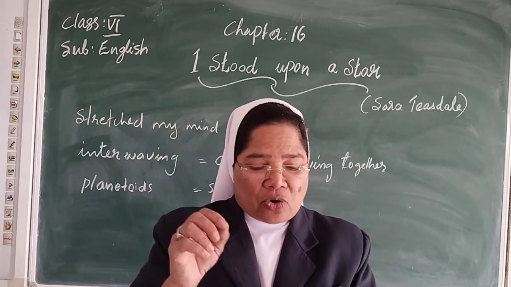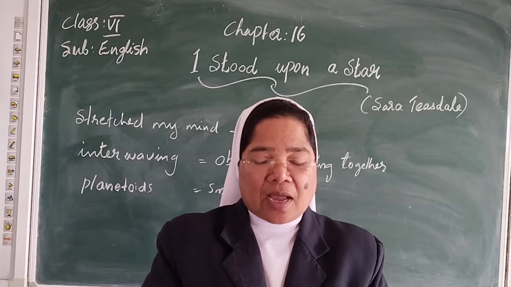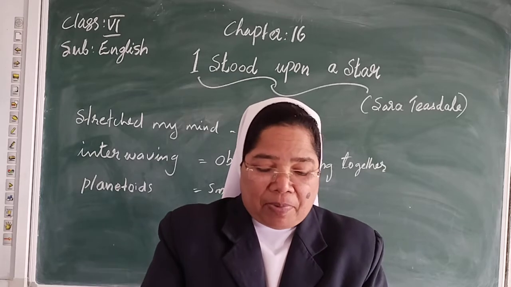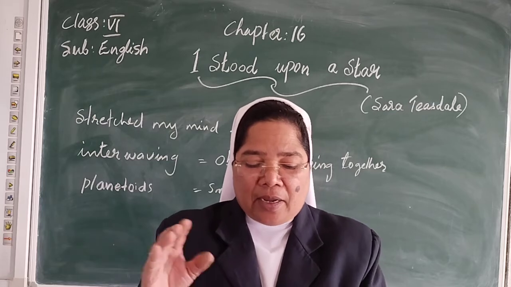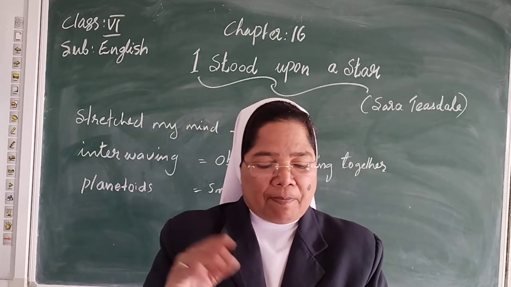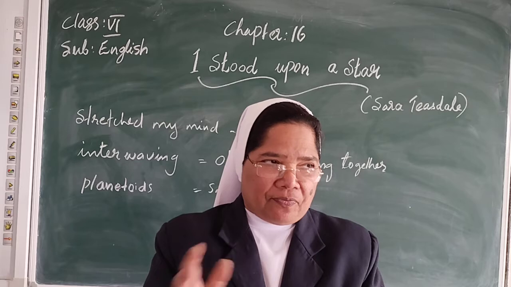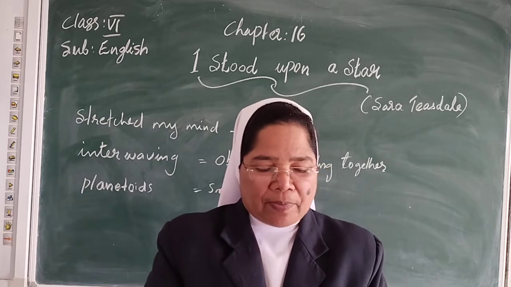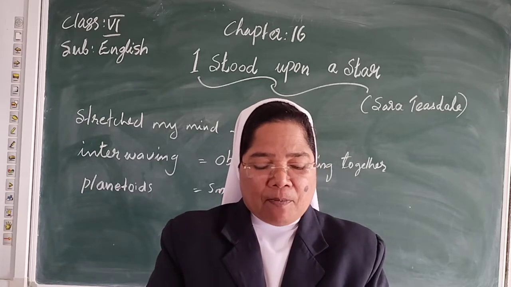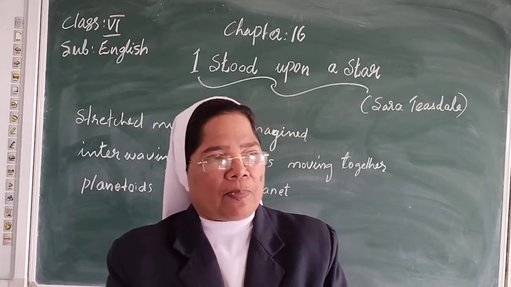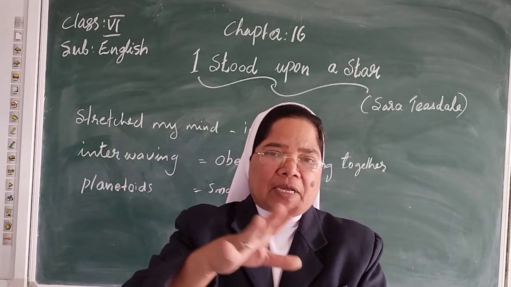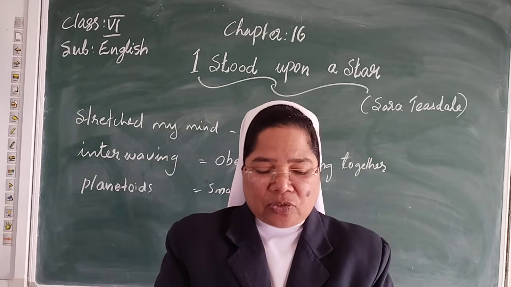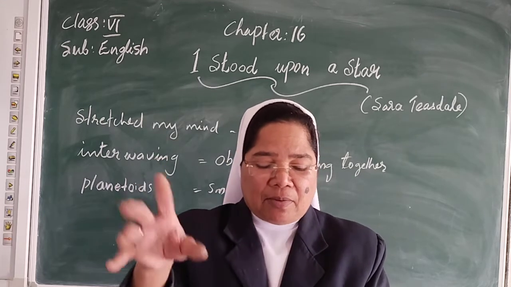The poet talks about the planetoids happily playing, weaving in and out between the planets like fireflies. On a monsoon night in the June month, we can see small flies in the night. Like that the planets are moving.